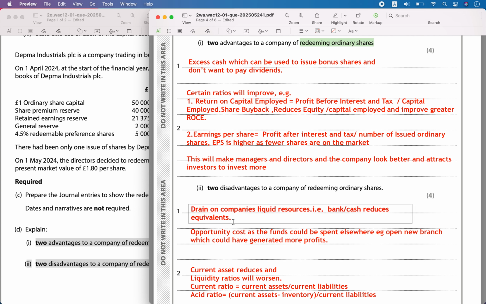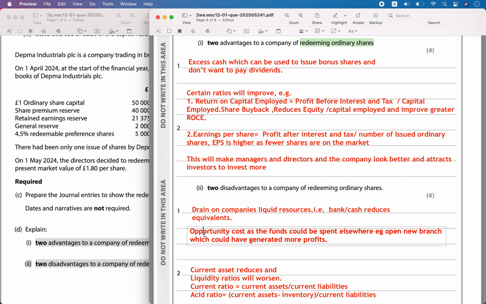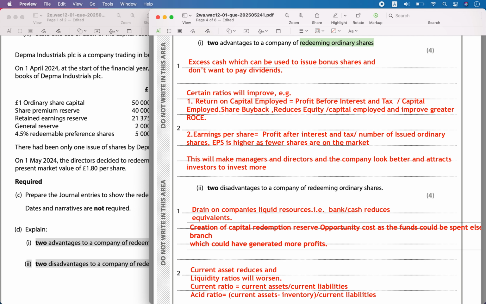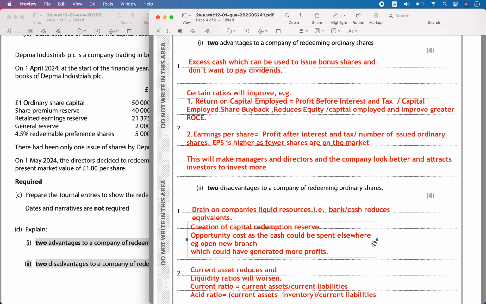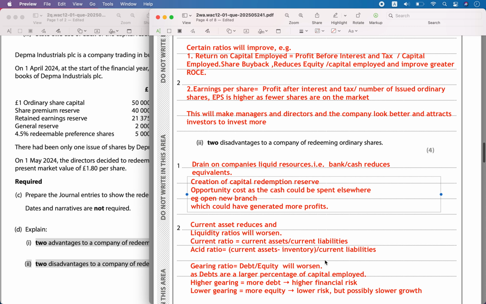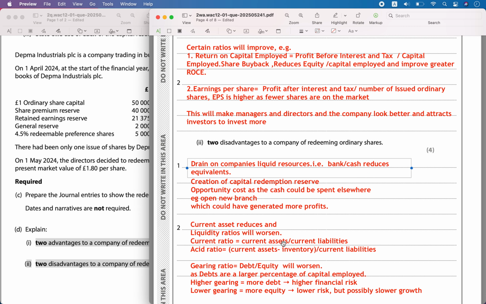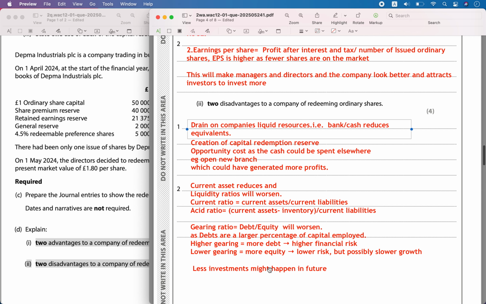I am trying to create a capital redemption reserve, but it has an opportunity cost, because I could have opened a new branch and I could have generated more profits. I would have spent, so the expense you are trying to reduce, and use it for a specific purpose only. So here you are losing an opportunity cost.